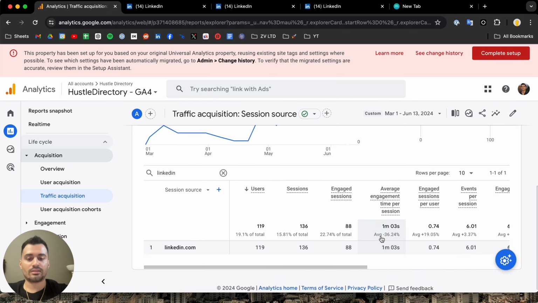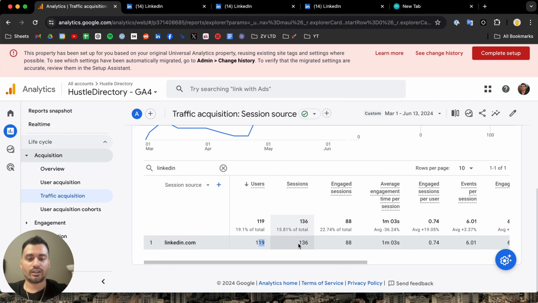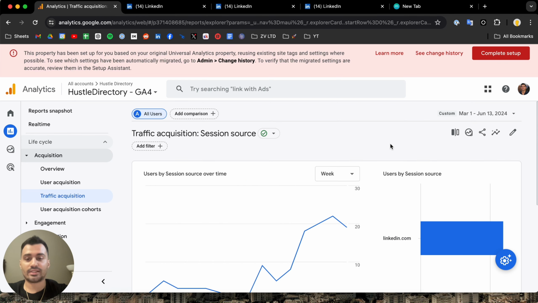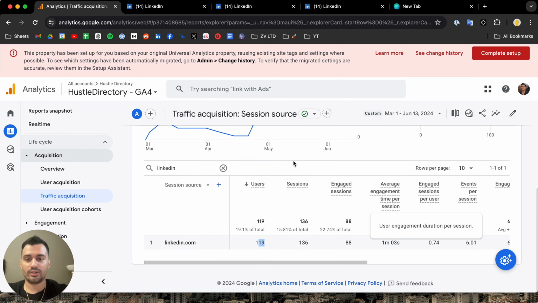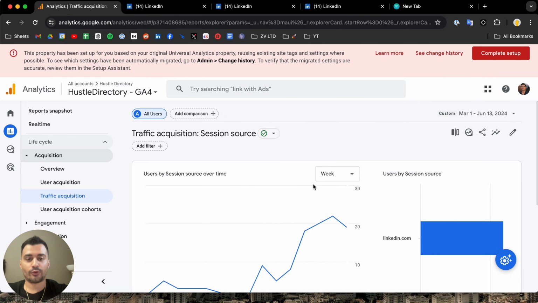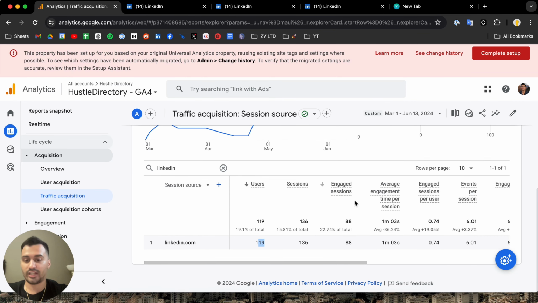So here's what it is. So basically 119 people, 136 sessions, so presumably a couple of those people came back a couple of times. And average session duration is about 1 minute and 3 seconds for engaged. So I think that's pretty great. That's over 100 people checking out my website who have not been previously aware of it. So I would consider this experiment moderately successful, all things considered. So if you're thinking about employing Parasite SEO for your own projects, this is a pretty good indicator that it's at least worth an attempt.